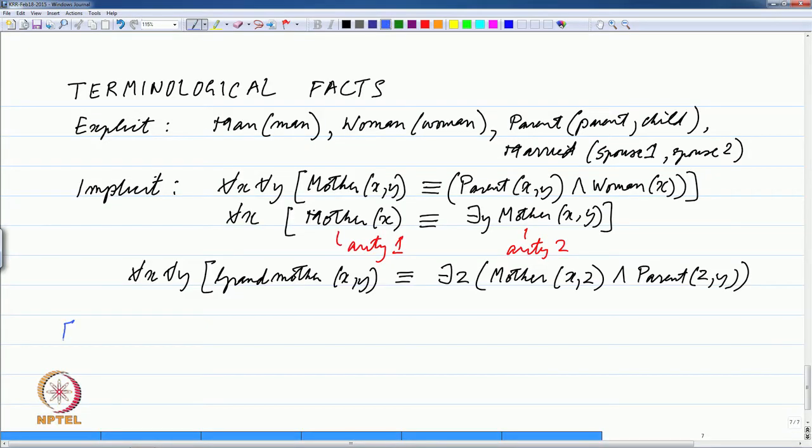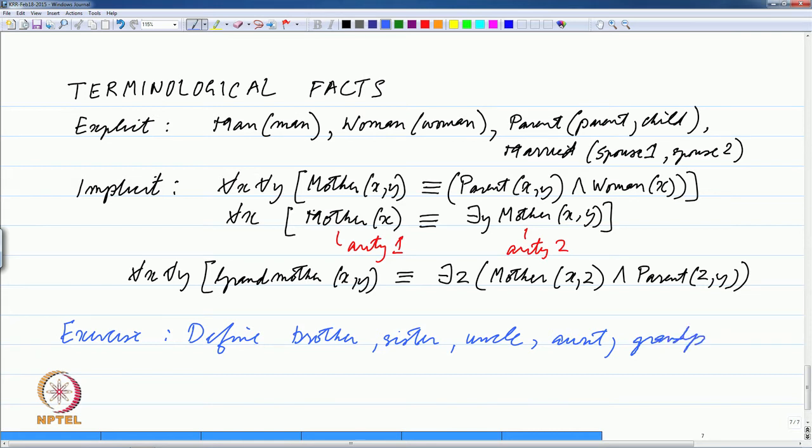So, we can define new categories. So, as an exercise, you can define, what else do we have, brother, sister, uncle, aunt, grandparent, cousin, niece, and so on. Whatever relations you can think of, you can define them.